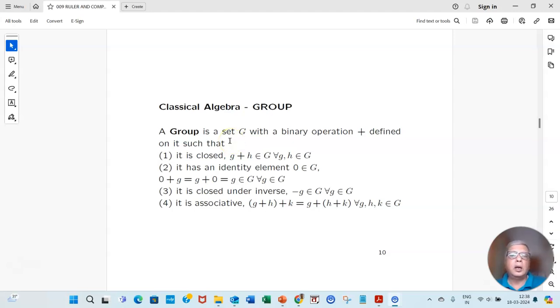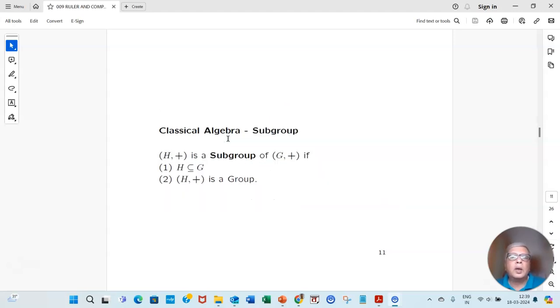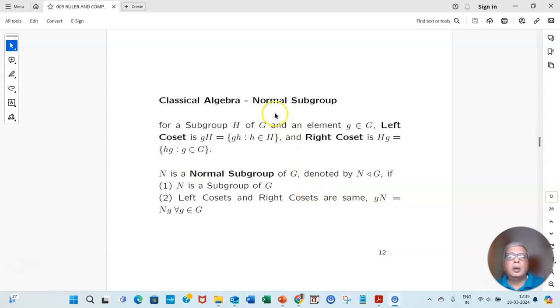The real line and the rational points are examples of groups with 0 as the identity element. Then we need the concept of subgroup. H plus is a subgroup of G plus if H is a subset of G and H plus is itself a group. So real numbers form a group and rational numbers form a subgroup of it. Then we need the concept of normal subgroup.